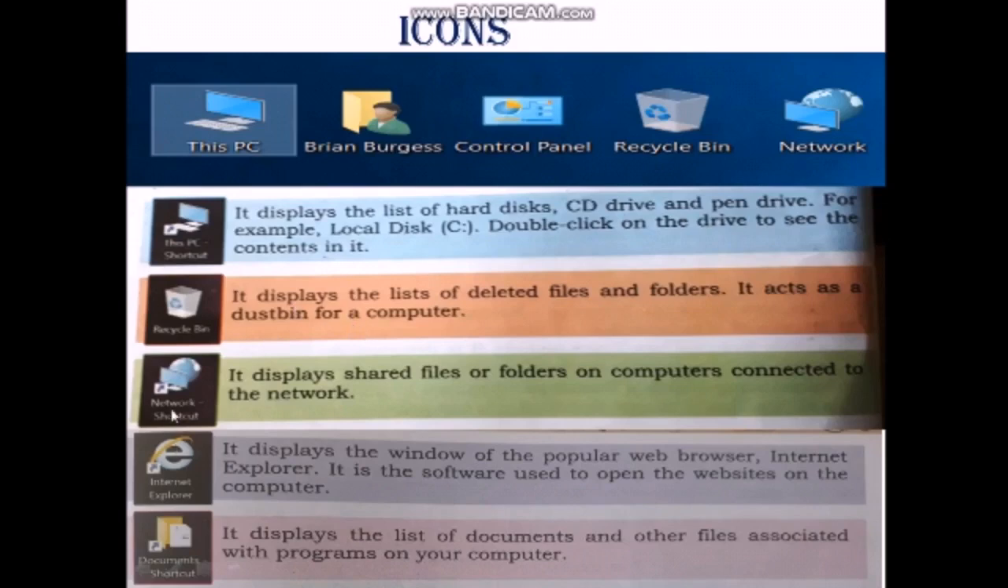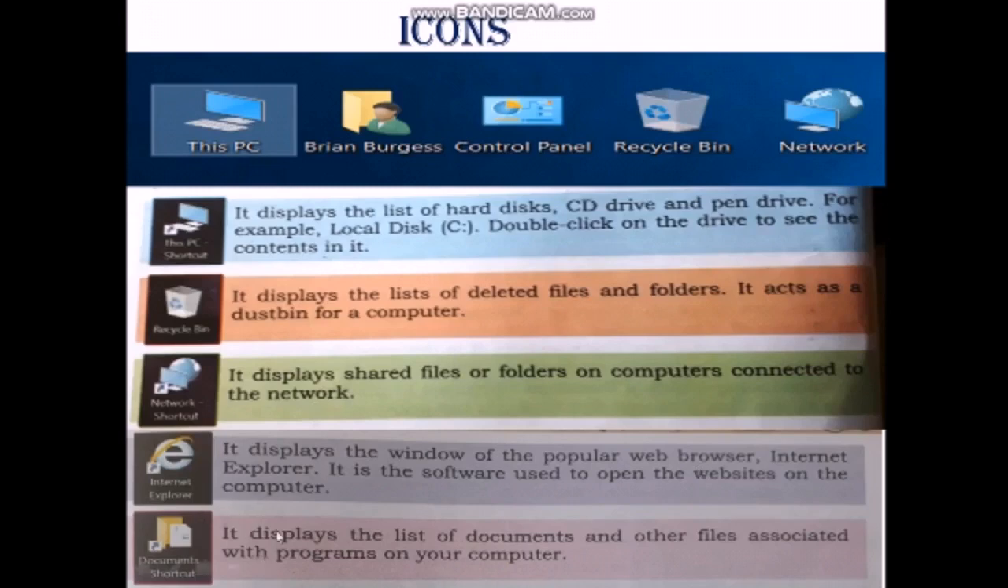Another one is network. The network is used to display the shared files or folders on the computers that are connected to the network. And fourth one is Internet Explorer. Internet Explorer is one of the most popular web browsers. A web browser is software used to open websites on the computer. Websites means a collection of web pages.